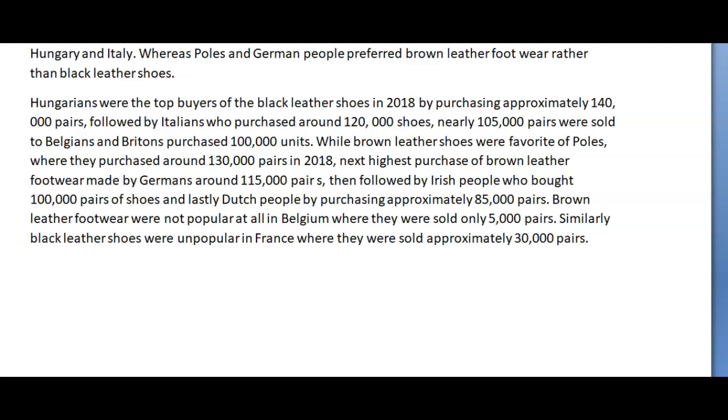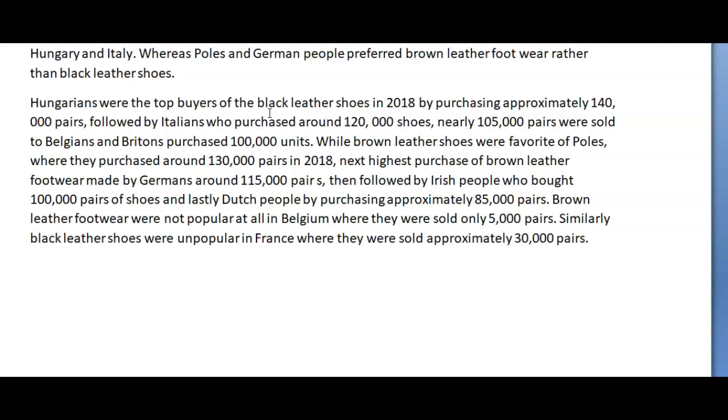So let me tell you what I mean. Well, I mean, I found it difficult to kind of imagine what you were looking at. So you had Hungarians at the top with black. You had Italians at the second, whatever, at the top also with black. Then you had Belgians and Britons. And then you finished with black. That's it. You were done.